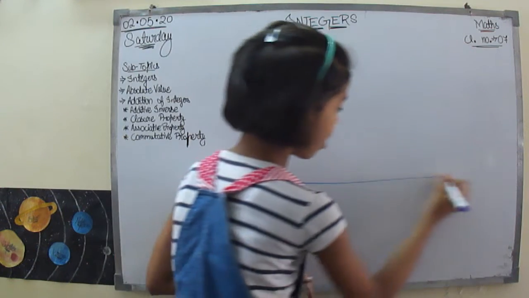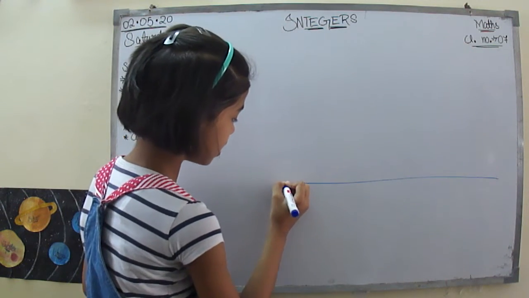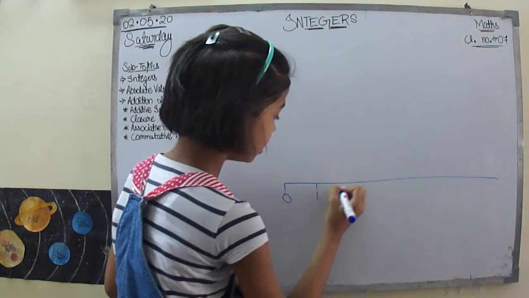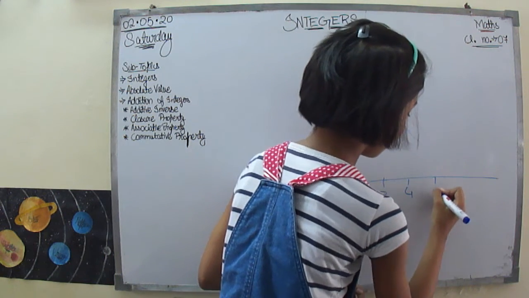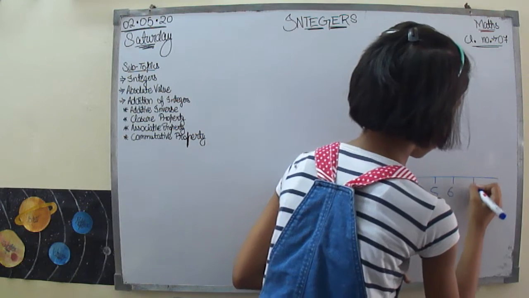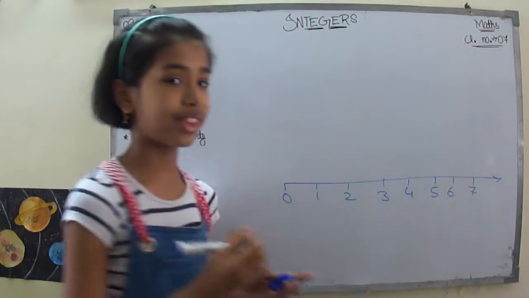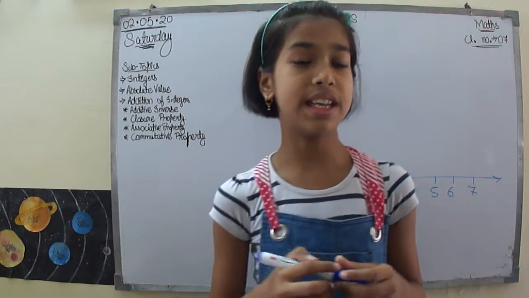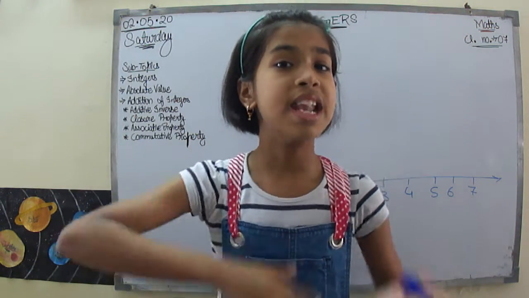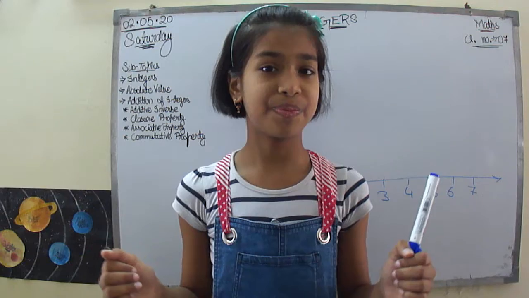So till now we know that this one is a 0 and then 1, 2, 3, 4, 5, 6, 7 and so on. And what if I ask you what lies at the left side of the zero?